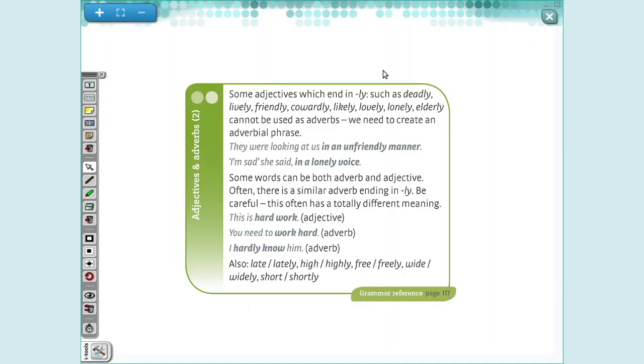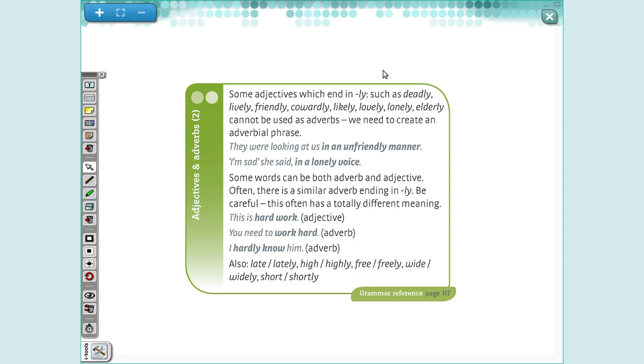Some adjectives which end in "ly", such as deadly, lively, friendly, cowardly, likely, lovely, lonely, elderly, cannot be used as adverbs. We need to create an adverbial phrase. When we talk about adverbial phrase, we mean that we need 2 words or more. Okay? Julian acts in a friendly way.